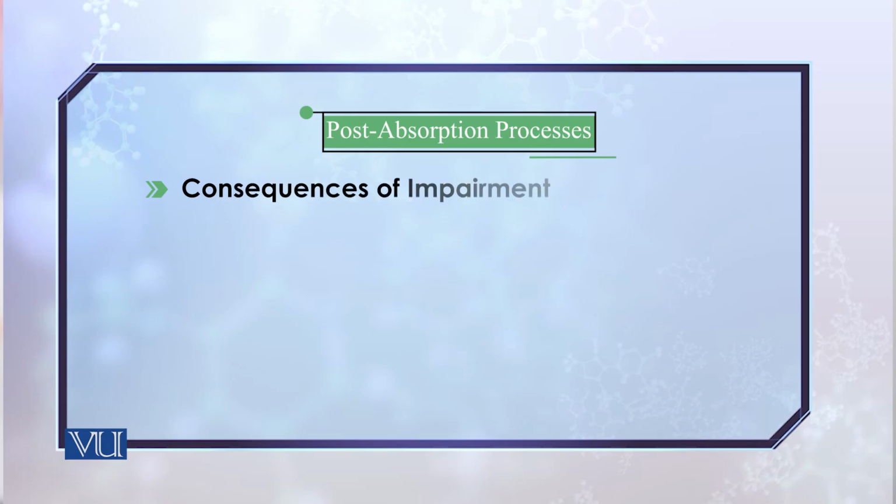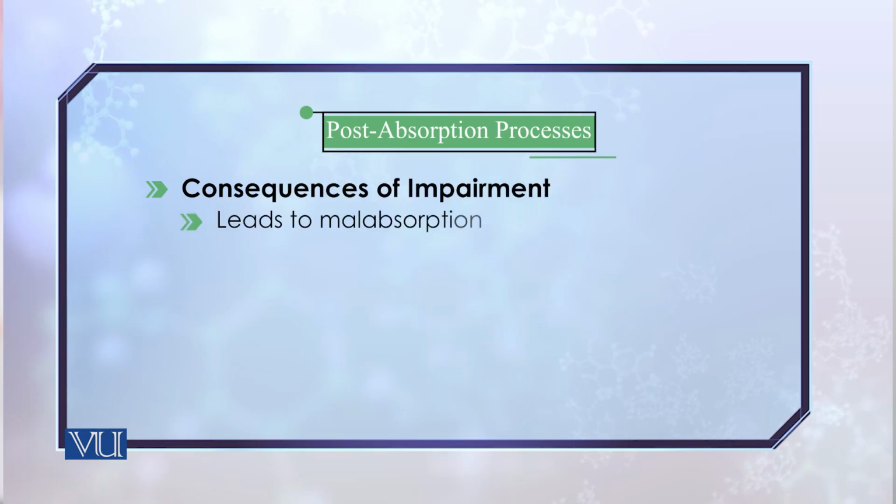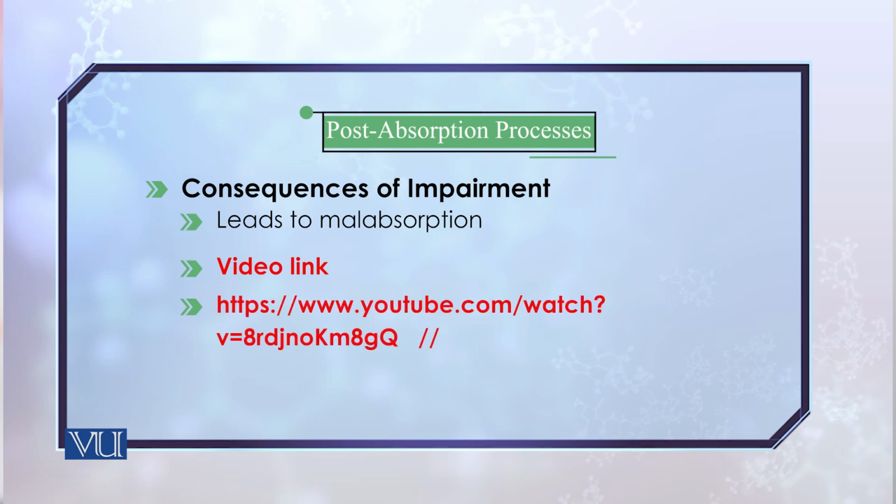Malabsorption takes place, for example, if your intestine gets inflamed, for instance in the case of celiac disease.